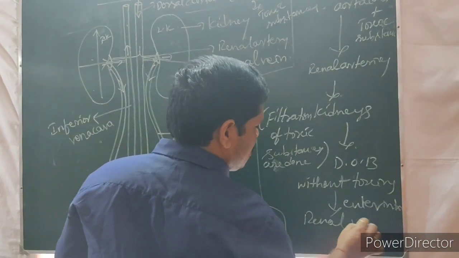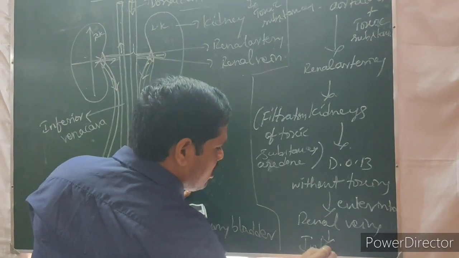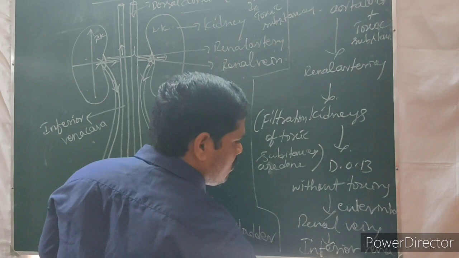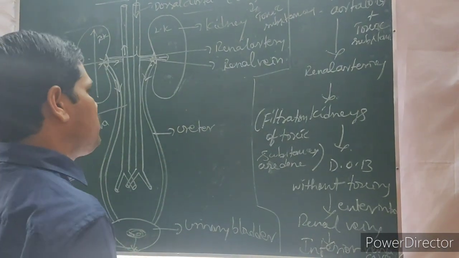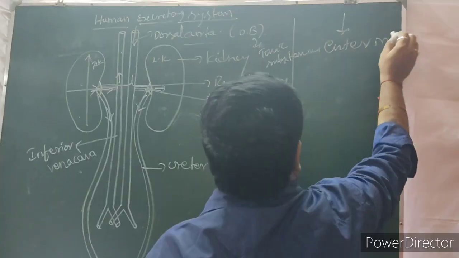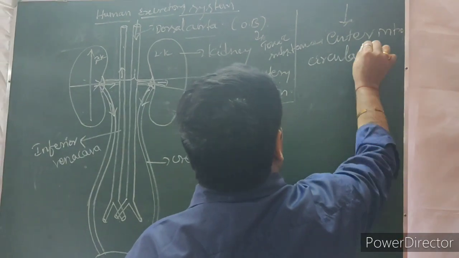Renal veins. Then renal veins to inferior vena cava. Inferior vena cava to what? Circulatory system.